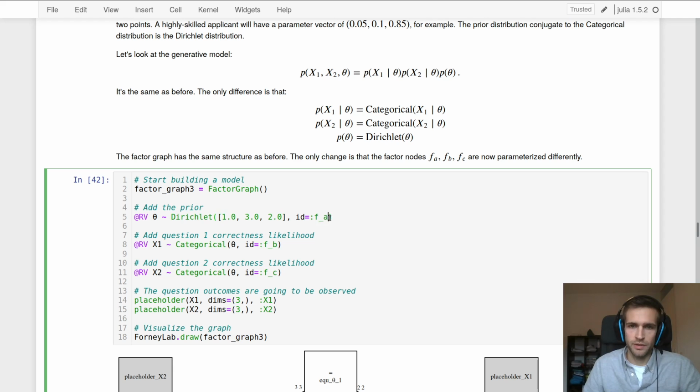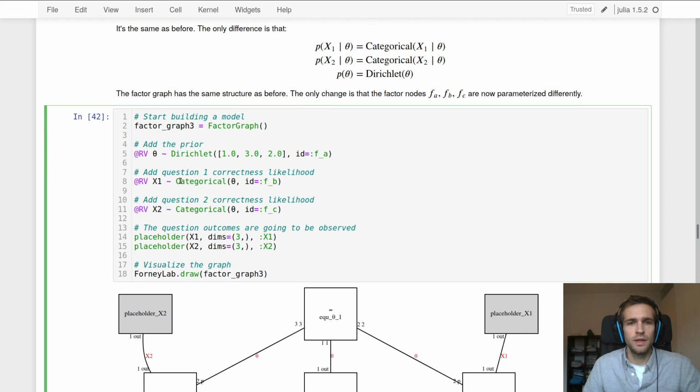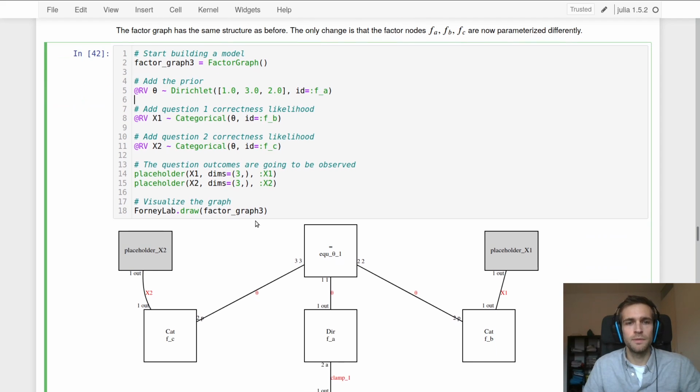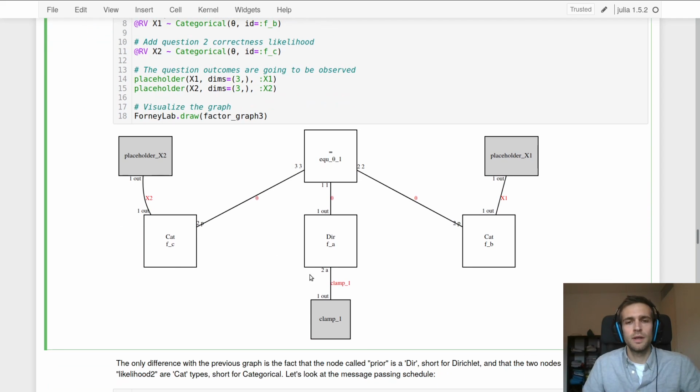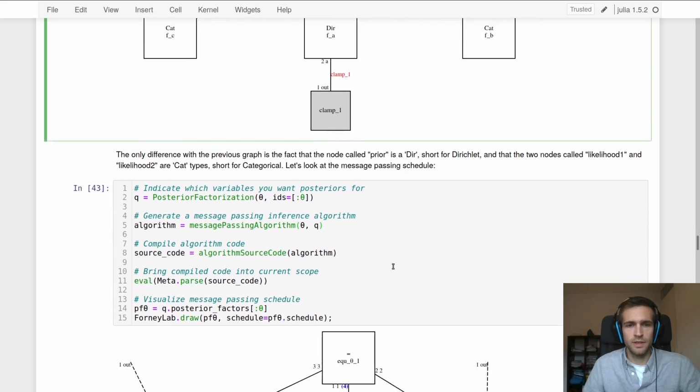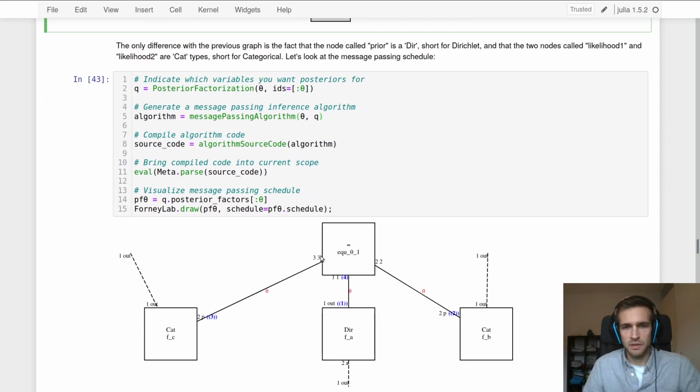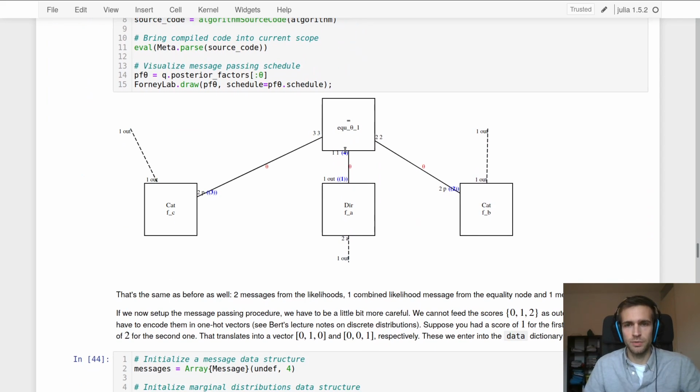Again, we're going to call this prior f of a, the first factor node. We have two likelihood nodes again, this time defined as categoricals, fb and fc, and we're going to tell Formulab that they are going to be observed. So again, we have the same generated graph, and then if we ask Formulab to generate an algorithm, it's going to give us the same message computation schedule. So again, two likelihood nodes, fb and fc, with messages 2 and 3, and they are combined at the equality node into a message 4, and then the prior sends out a message as well, and then the multiplication of message 1 and 4 produces the marginal for theta.